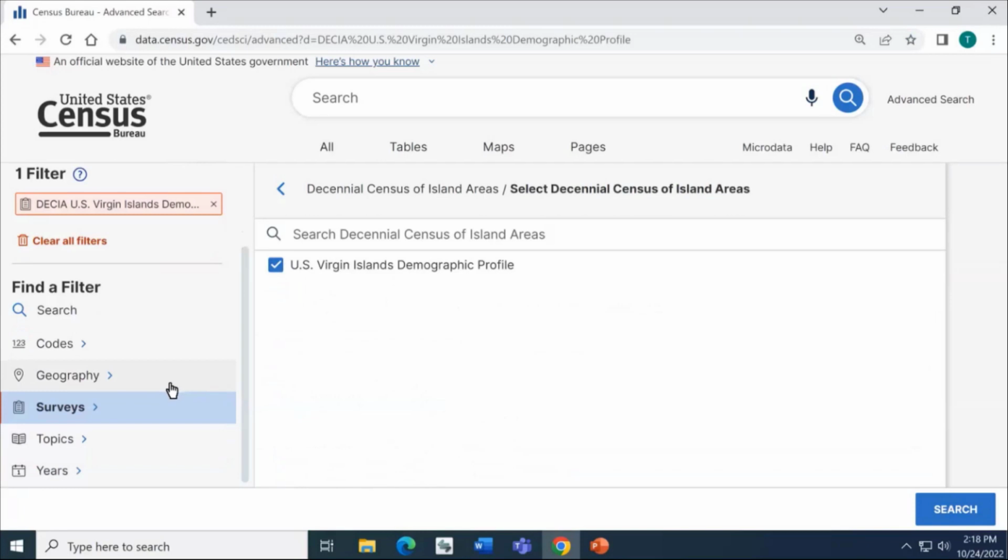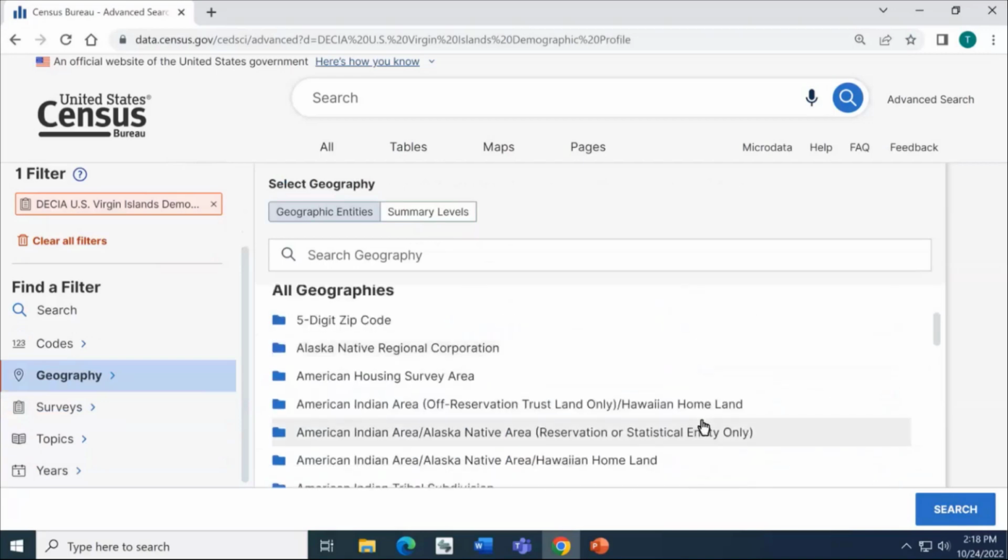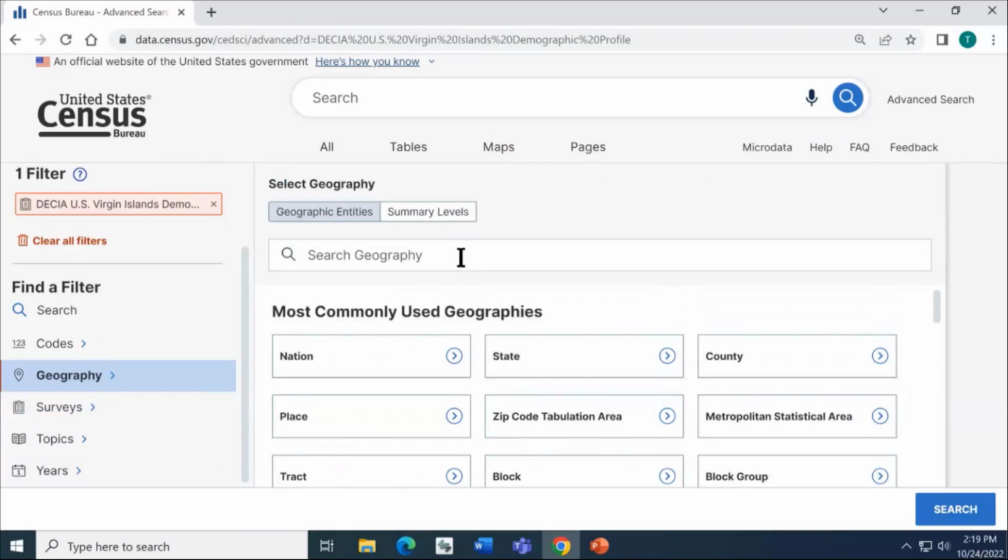Next, we'll go ahead and select our geography. On the left-hand side, I'll click Geography. Now, there are over 200 levels of geography you can access data for, generally speaking, on our site, depending on different surveys and products that you're looking at. We mentioned earlier that this particular product, the demographic profiles, is available for up to 5 levels of geographies, or summary levels as we call them.